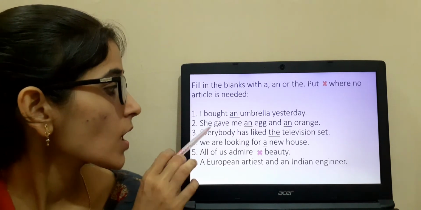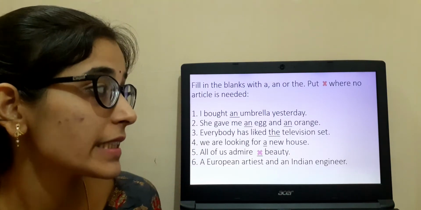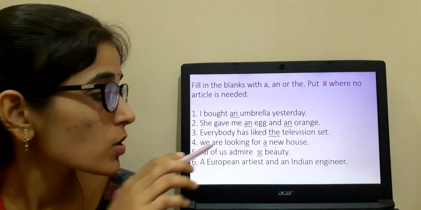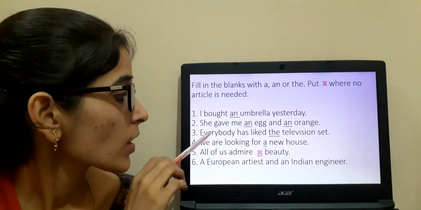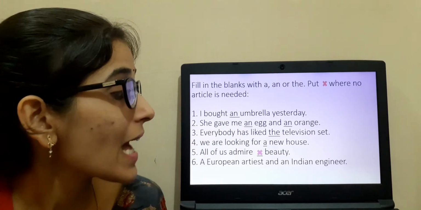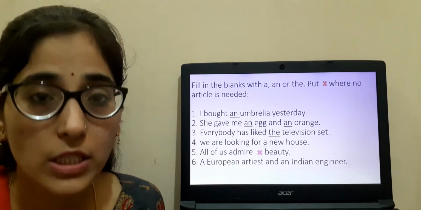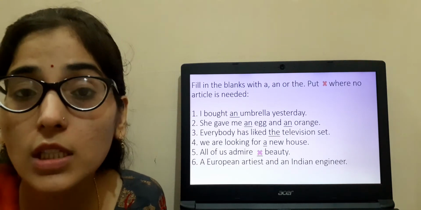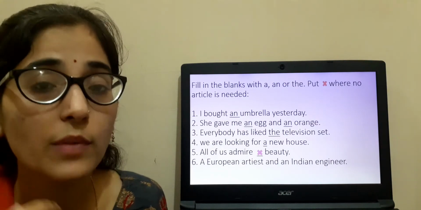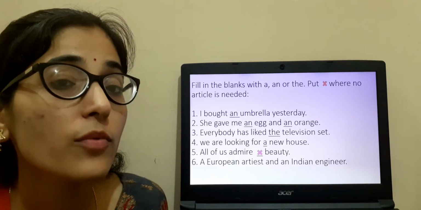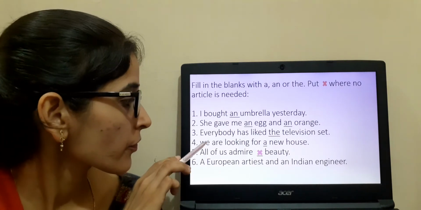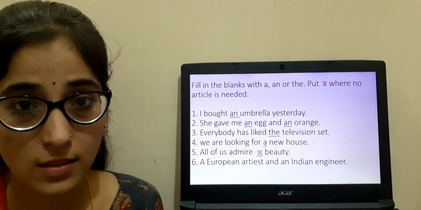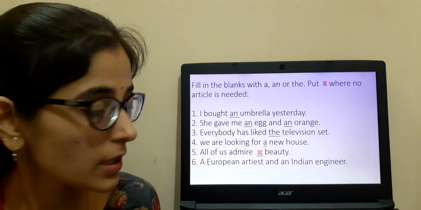Clear? I bought an umbrella yesterday. Umbrella, you. Clear? So we are going to add here an. She gave me an egg and an orange. Clear? So here you have to read the word twice. So you have to identify which type of sound is coming out. Clear? Everybody has liked the television set. The television set. Clear?